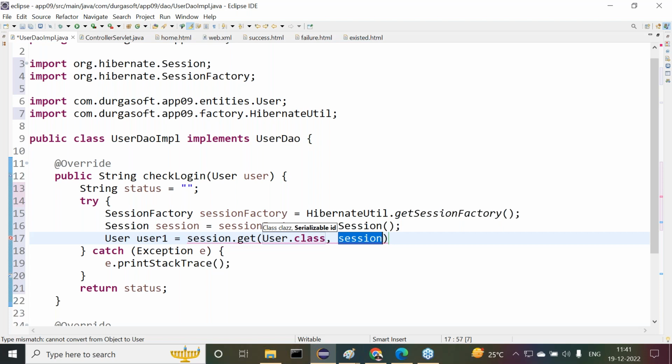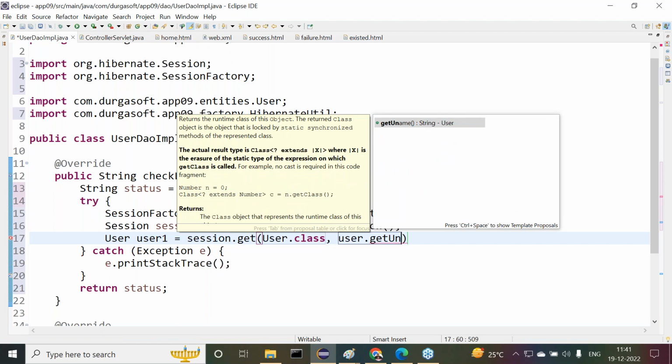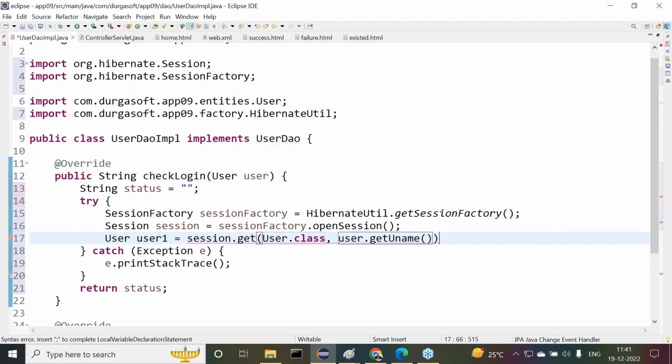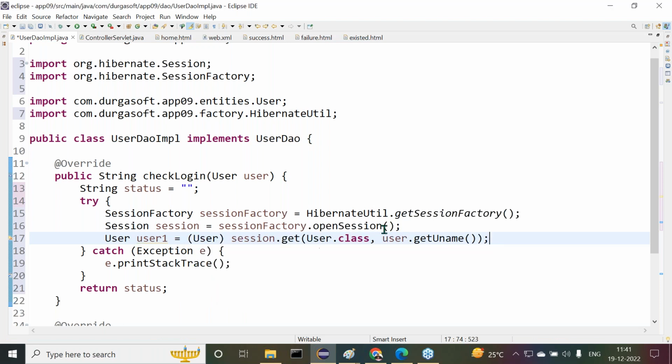What is the primary key? Here we are providing user.getUname. Here we have to provide that. Typecast is required. Cast to User. Okay.